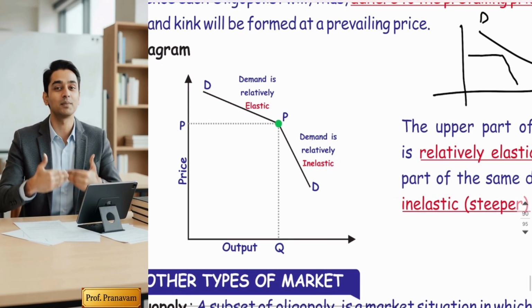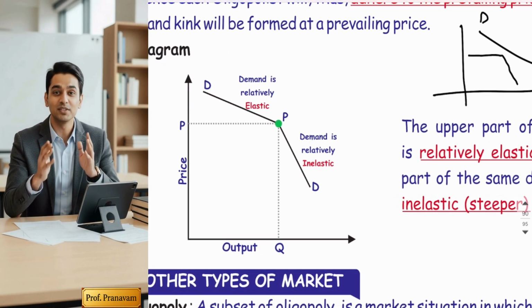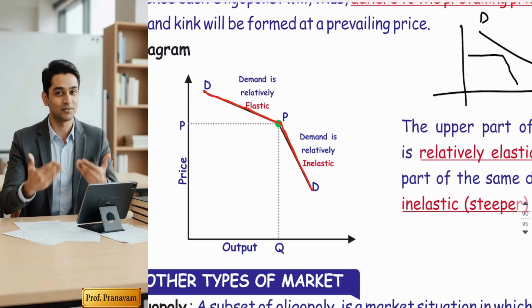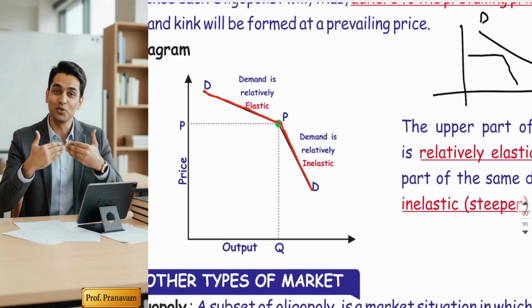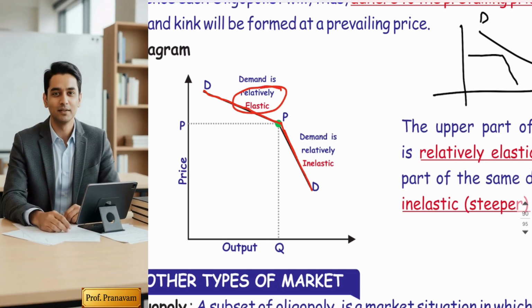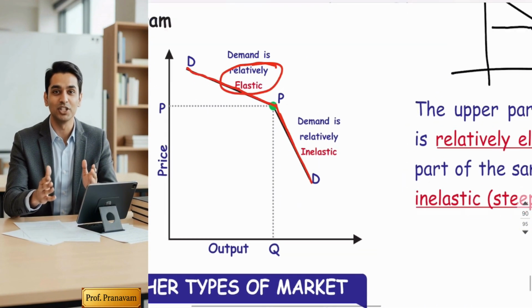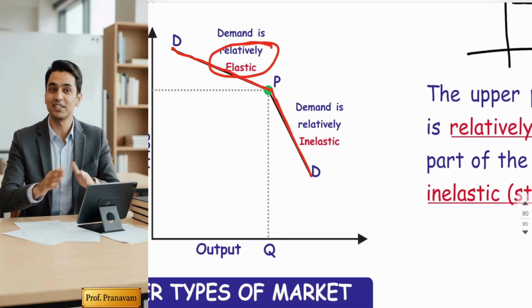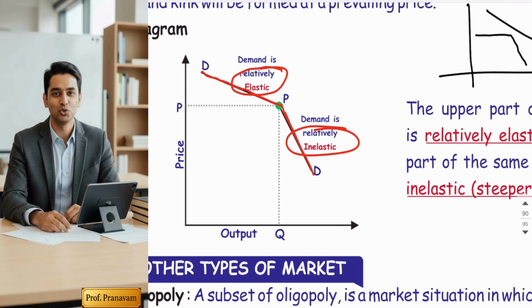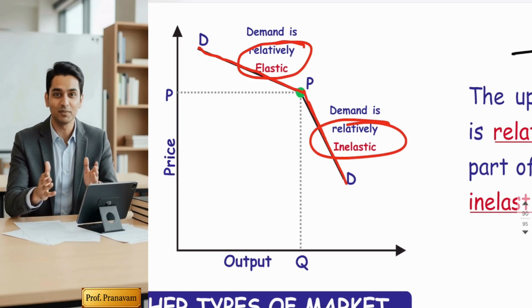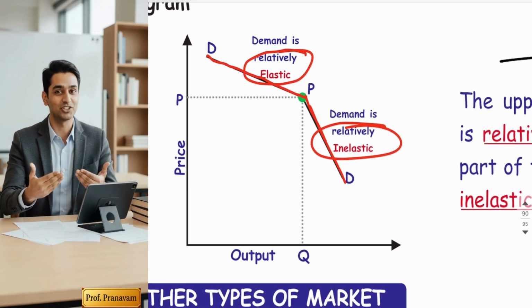So if you see, the demand curve is actually downward sloping, but the upper part is flatter and the lower part is steeper. And as per price elasticity theory, when the demand curve is flatter, demand becomes relatively elastic. And when the demand curve becomes steeper, demand is relatively inelastic, right? So the upper part of the demand curve is relatively elastic and the lower part of the demand curve is relatively inelastic.